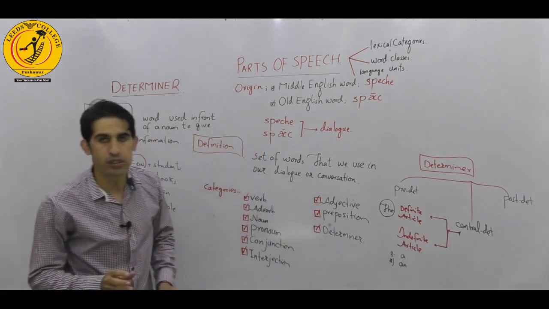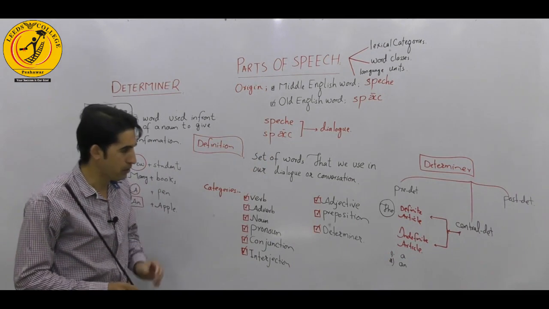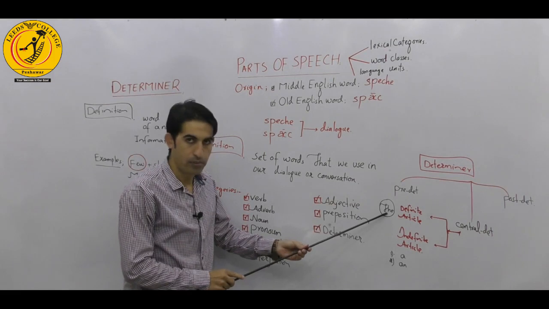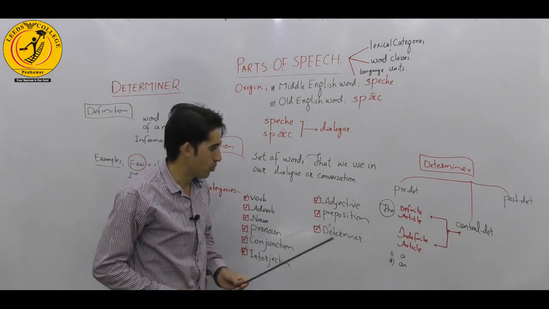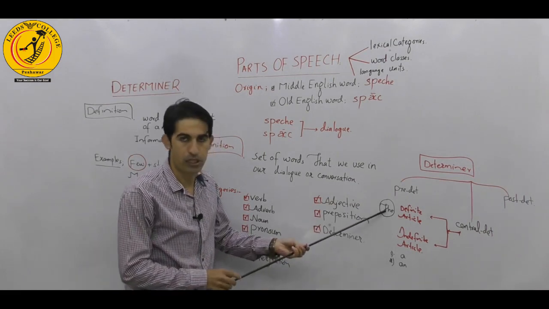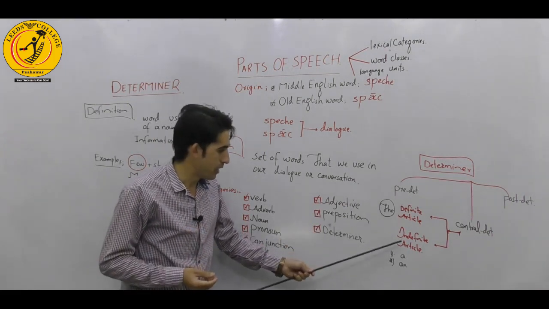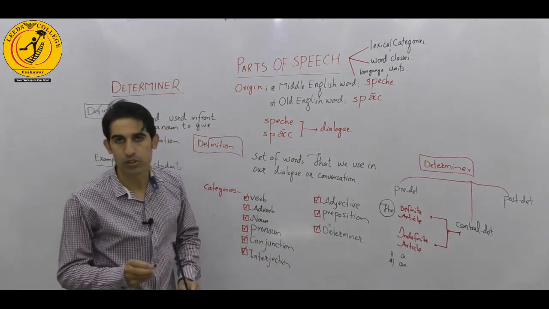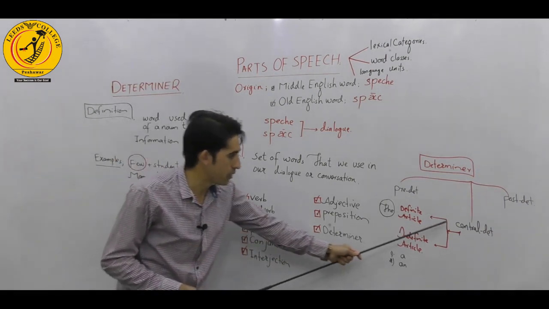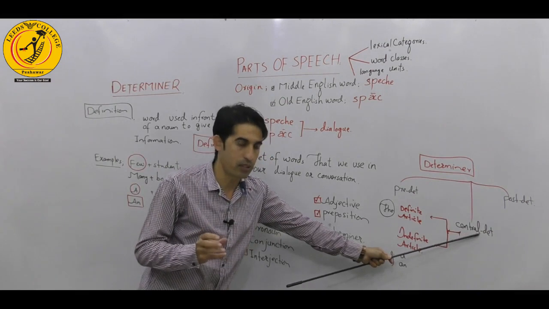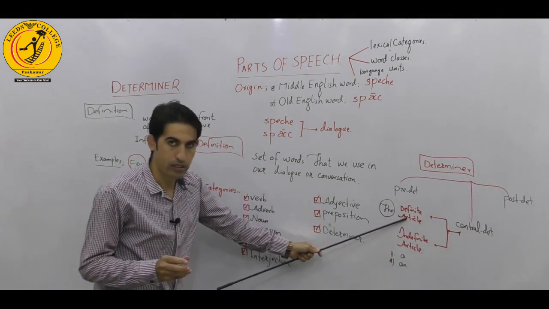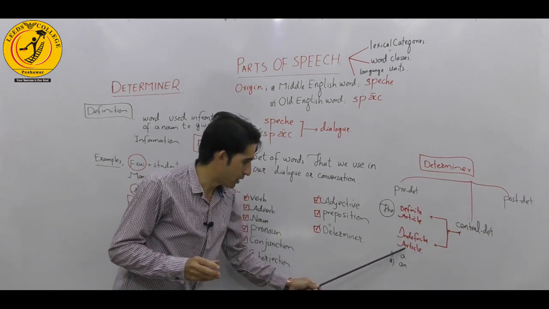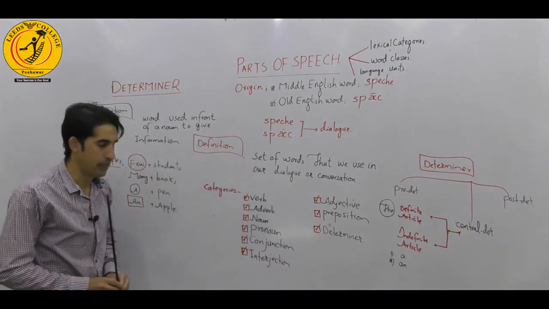Now, the confusion about the article being the ninth part of speech is cleared right here: the definite article, the, sometimes pronounced thee, and the indefinite articles, a and an, belong to the central determiner group. The central determiner is further subclassified into the definite article, with the examples the or thee, and the indefinite articles, including a and an.